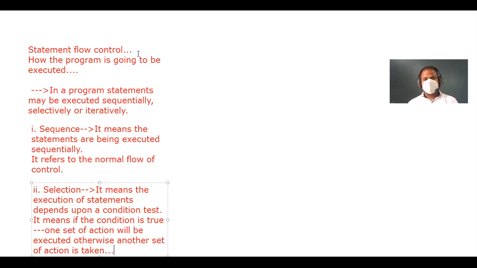So let me go to the next, the third one. What is the third? The third one is iteratively. What do you mean by iteratively? Iteration means repetition, repetition of the same task. If you keep on doing the same thing again and again, it is an example of repetition or iteration. It is also known as looping.